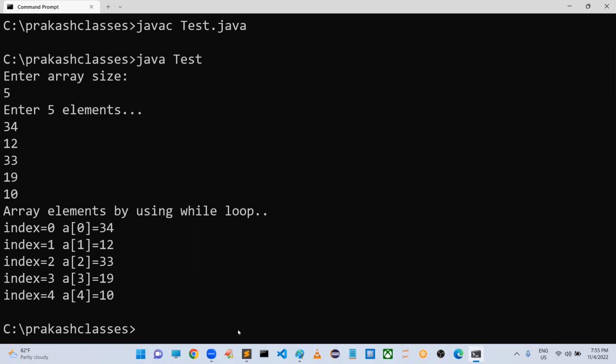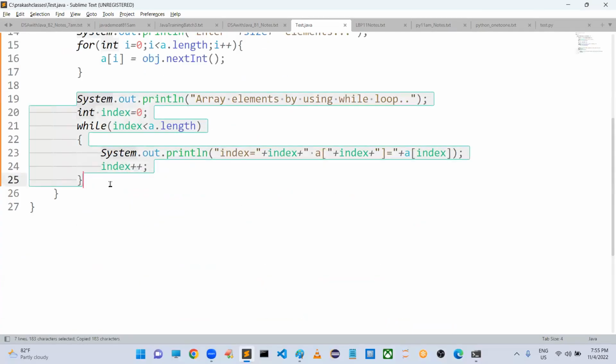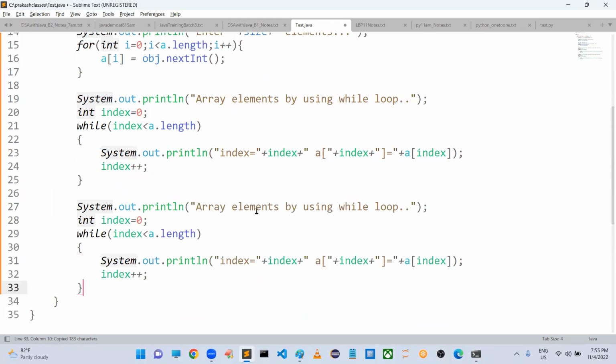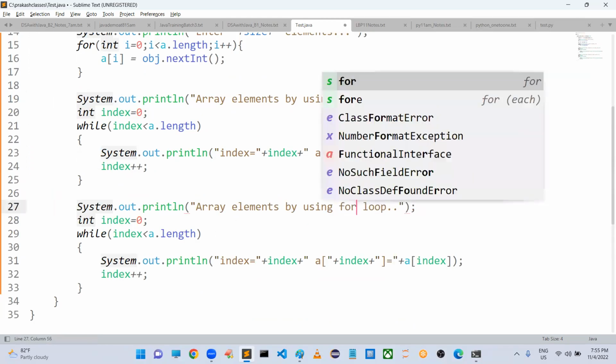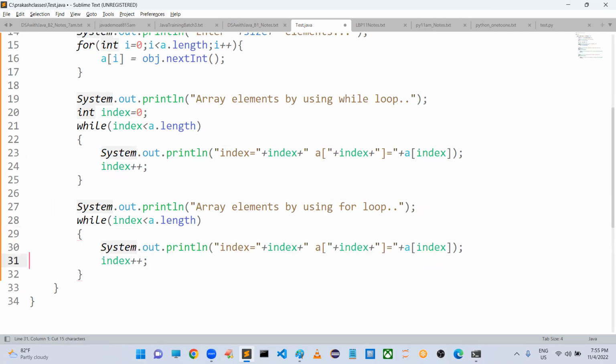Right, sir. So now let us go with the next one. What we have here is array elements by using for loop. By using for loop, integer index is equal to 0. All these things are not required because a for loop internally maintains one integer value, i is equal to 0.